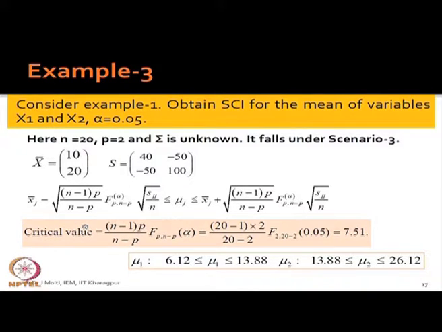Okay. I am sure that is possible, and you will see that these are the intervals. Which one? The whole square root, including F p, n minus p, alpha; there is a whole square root.